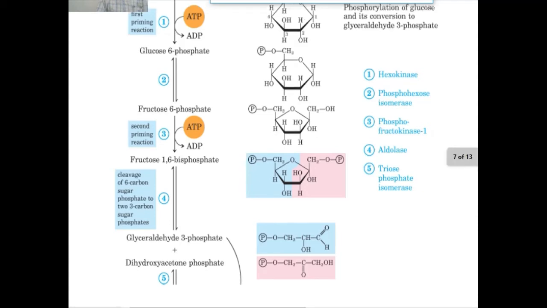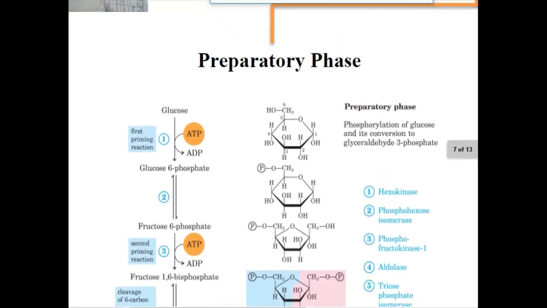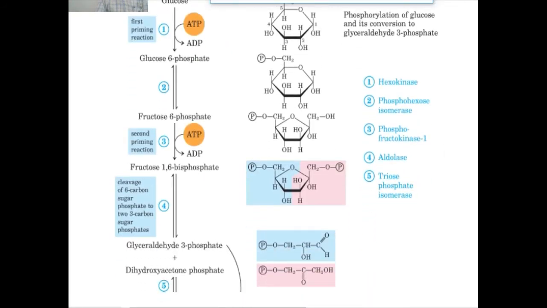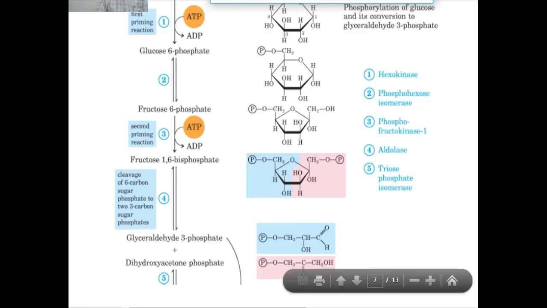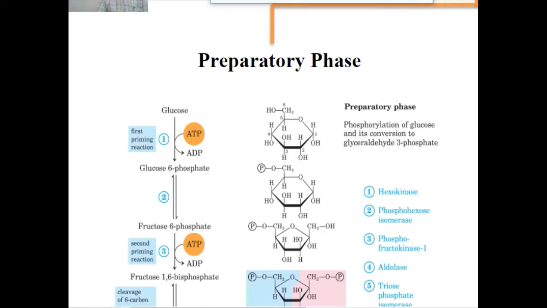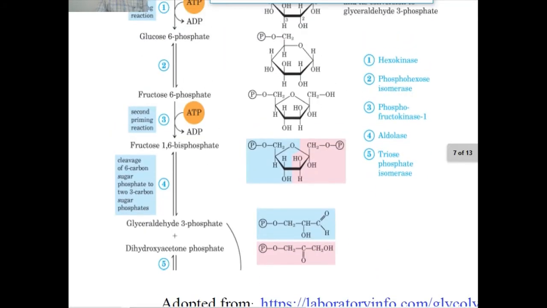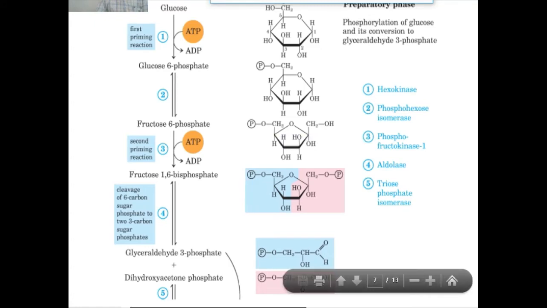Here the 3-carbon sugar, or we can say triose sugar, is converted into another 3-carbon sugar. Glyceraldehyde 3-phosphate and this ketone sugar dihydroxyacetone phosphate are both converted into glyceraldehyde 3-phosphate, and we can say in the first or preparatory phase, one molecule of glucose is converted into 2 molecules of glyceraldehyde 3-phosphate.